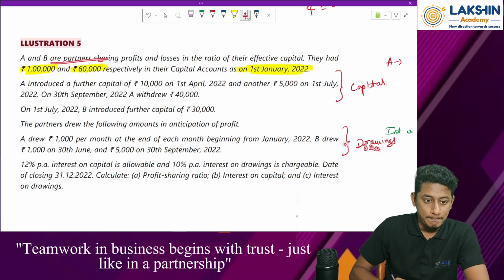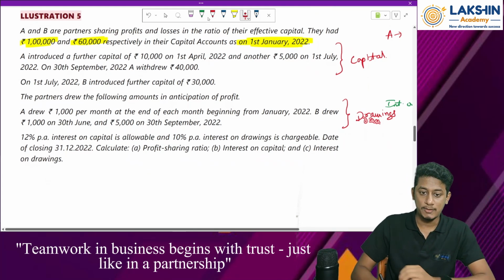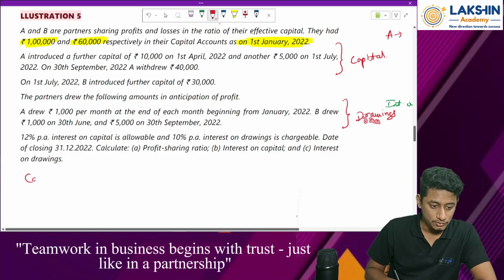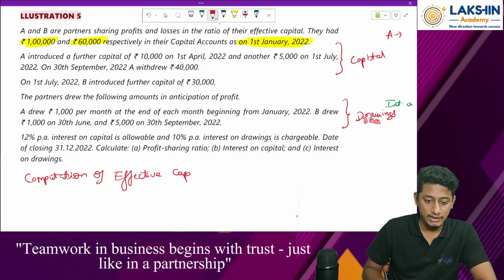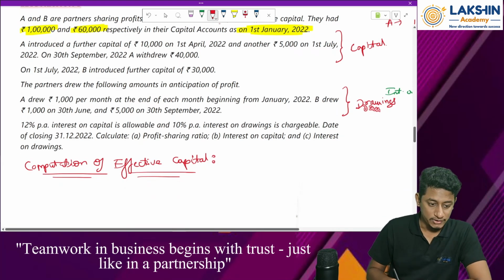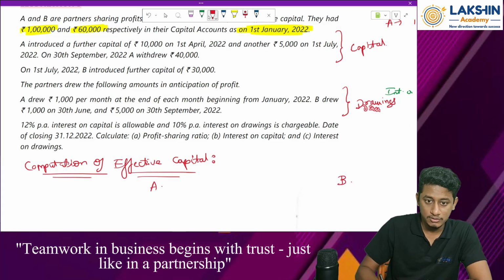Partners were sharing profit and losses in the ratio of their effective capital. Now what does effective capital mean? Let us talk about partner A. So, computation of effective capital. Now let's see what to do. First of all, let's start with A. B's we will compute over here. So what is the opening capital?